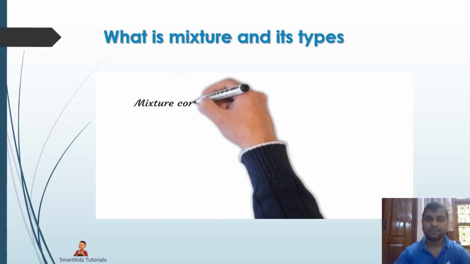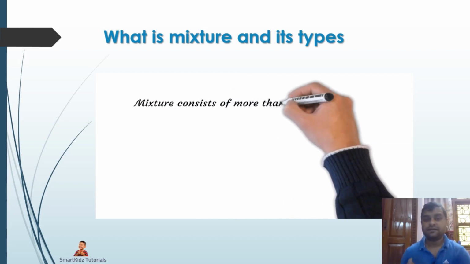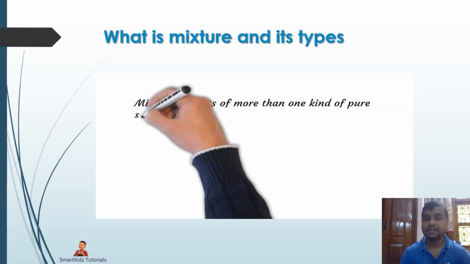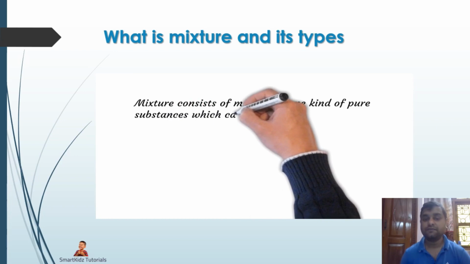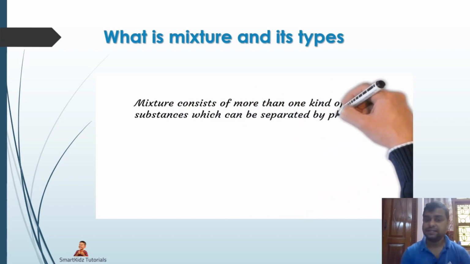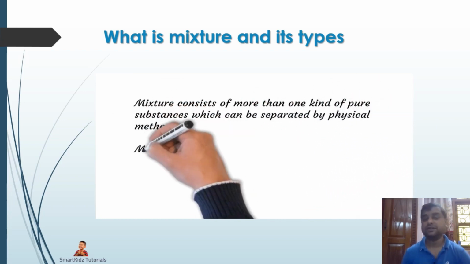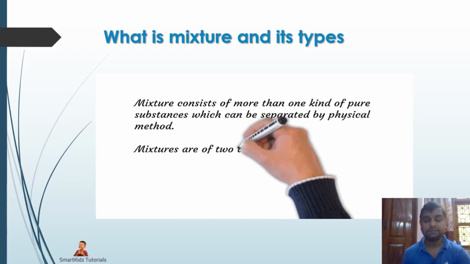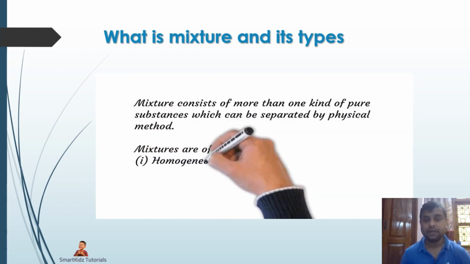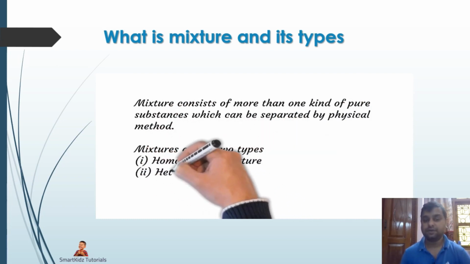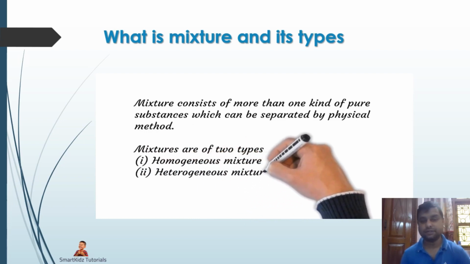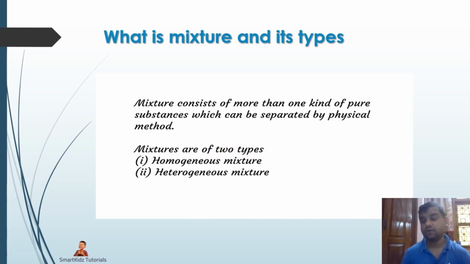So what are mixtures? We have seen in the previous slide that a mixture consists of more than one kind of pure substance. These can be separated by physical methods, which we'll be learning in this particular chapter. Mixtures are of two types: homogeneous mixtures and heterogeneous mixtures, and we will see what each of them is.